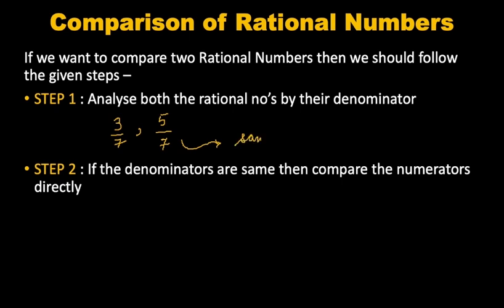If the denominators are same, we will be following the second step. We will compare their numerators for the comparison of rational numbers. Now our rational numbers are 3 by 7 and 5 by 7, both having the same denominator. We will be comparing their numerators. As we know, 3 is smaller than 5, so the rational number 3 by 7 will be smaller than 5 by 7, which means if the denominators are same, then we will compare the numerators and the result will be directly affected by the numerators.